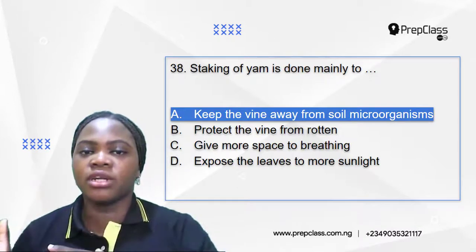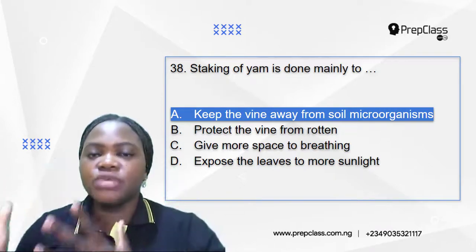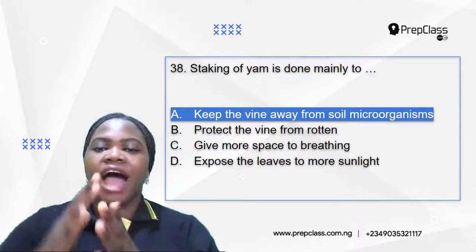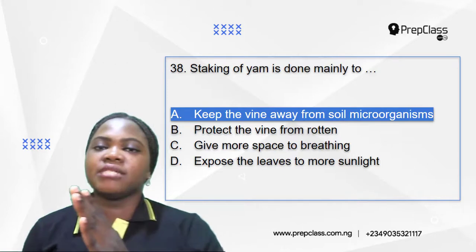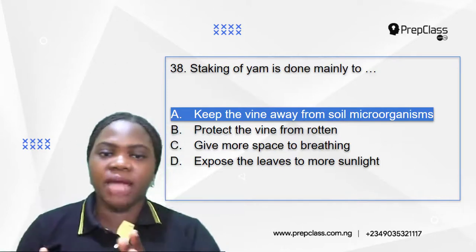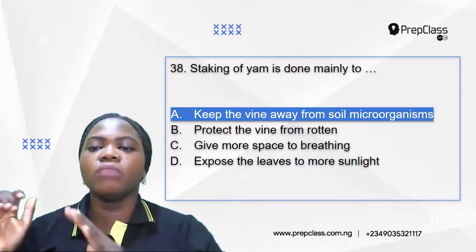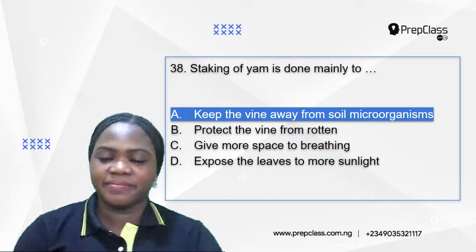from soil microorganisms. Remember, staking of yam is done just to keep the plant off the ground, okay, so as to avoid contact with soil microorganisms, so that the soil microorganisms are not transmitted to the plant. So it is done mainly to keep the vine away from soil microorganisms. So the correct option is A.